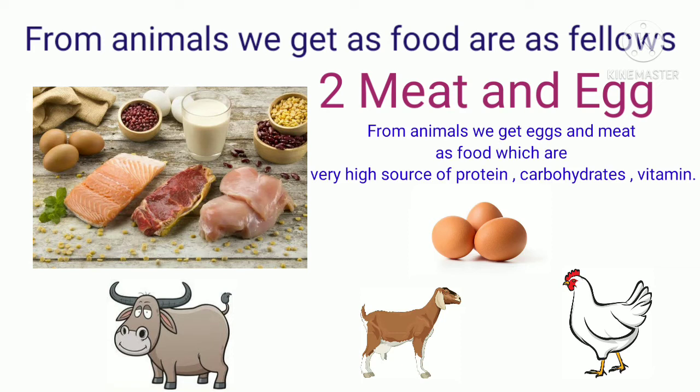Number 2, meat and eggs. From animals we get eggs and meat as food, which are a very high source of protein, carbohydrate and vitamins. There are plenty of carbohydrates, proteins and vitamins in animal meat and eggs.